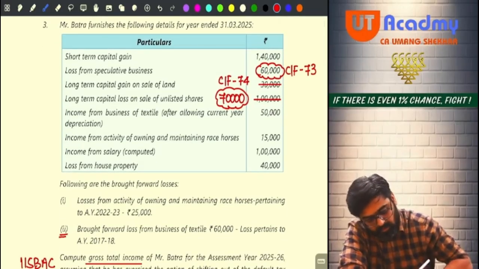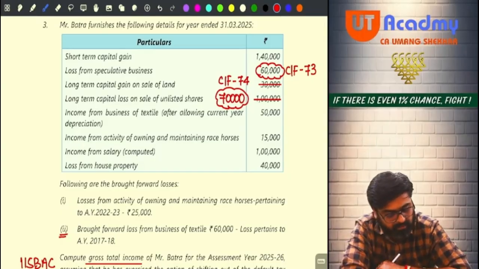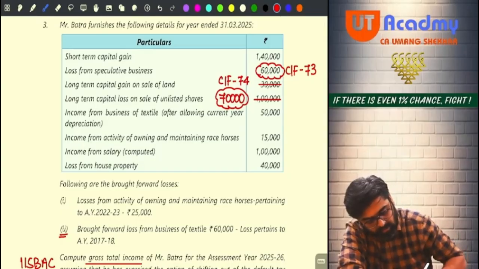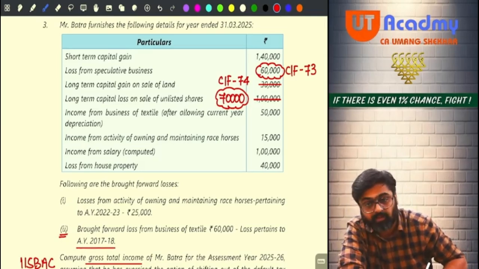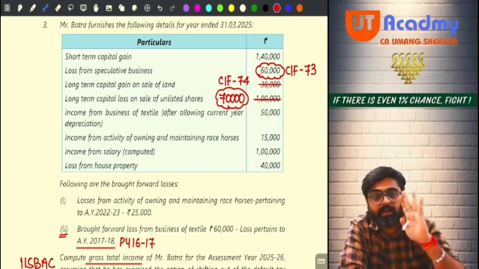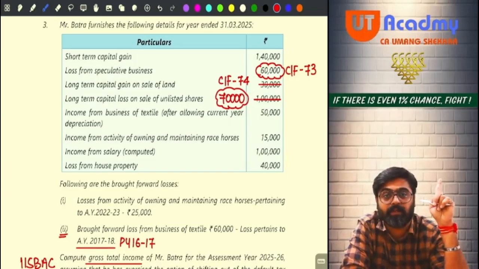Adjustment number 2. Loss from textile business 60,000. Loss pertains to assessment year. Be very careful now. Very careful. Assessment year 17-18 means previous year 16-17 loss. Wait, loss happened in previous year 16-17.